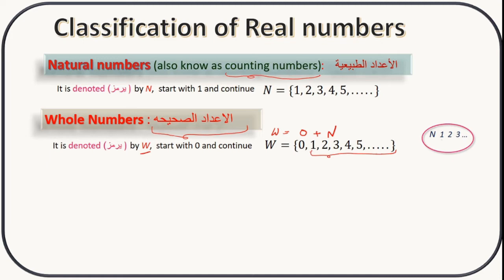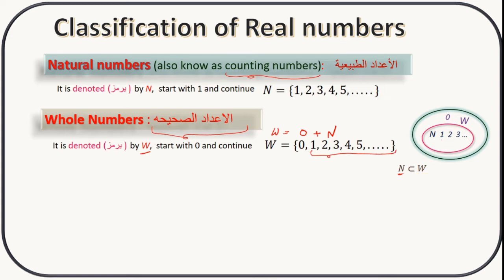If you add 0 to it, it becomes the whole numbers. We can also write the relation between natural numbers and whole numbers as: N is a subset of whole numbers.